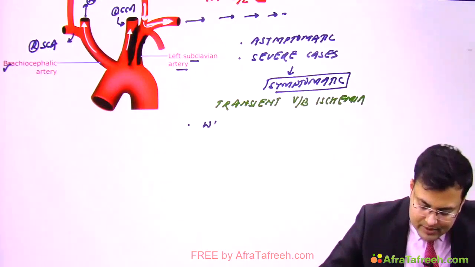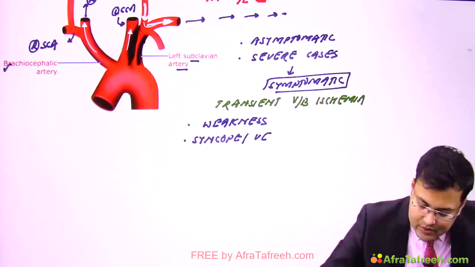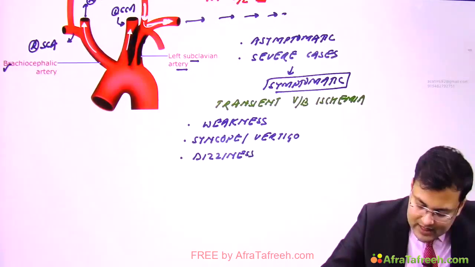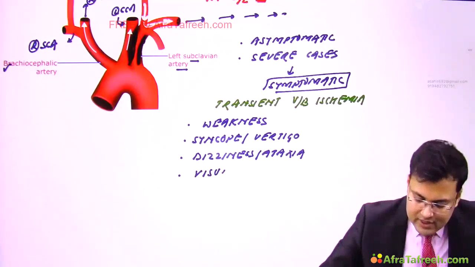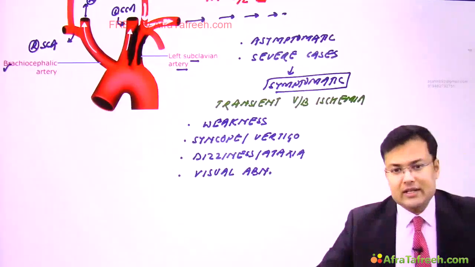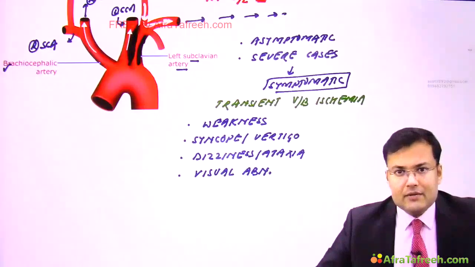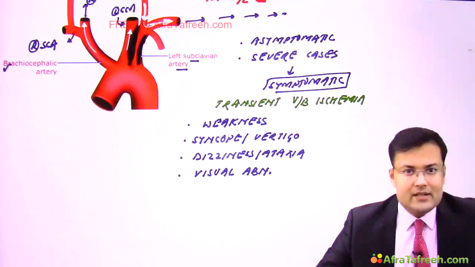So what are the manifestations? Patients are going to develop weakness, there can be syncope, there can be vertigo, there can be dizziness or ataxia because of involvement of cerebellum, and these patients are also having visual abnormalities. Why? Because of involvement of visual cortex. Clear? So these are the manifestations of subclavian steal syndrome.